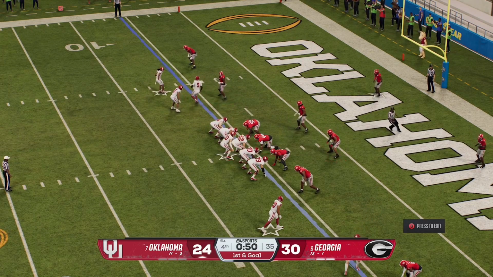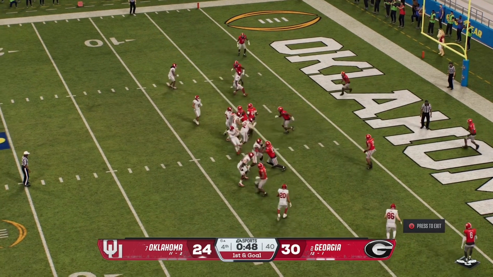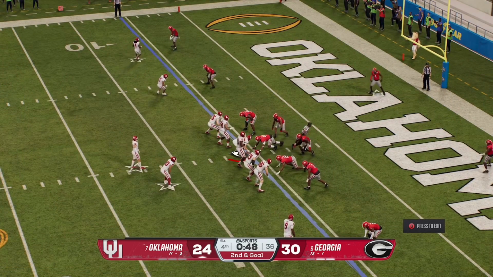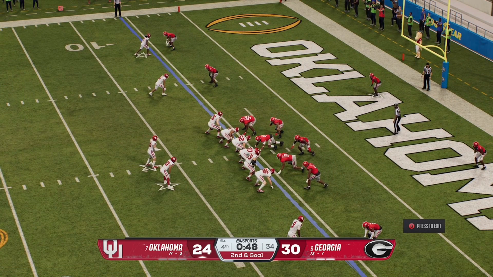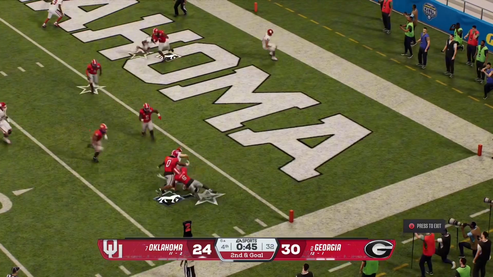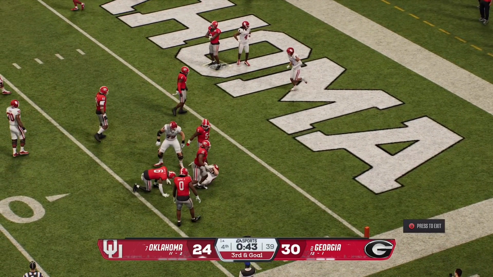Here we go. John Mateer in hurry up. He might spike the ball. He's looking to spike the ball. He's going to spike the ball. Okay, he spiked the ball. Let's go. Okay. Hurrying up again. You just got to go. Me personally, I wanted to spike the ball. I feel like it's a waste of a down. You could just run hurry up, unless you have an 80-yard game, then I guess it's okay to spike the ball. But we're going to get a completion. It's only going to be to the 2-yard line.